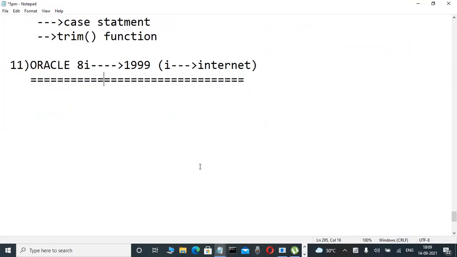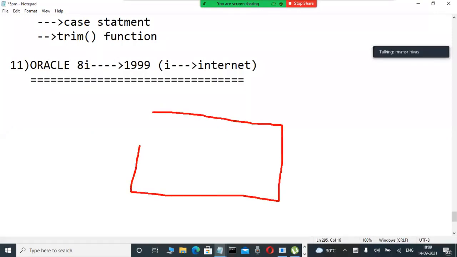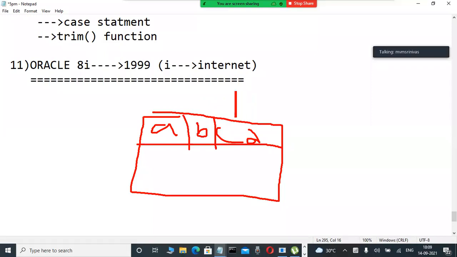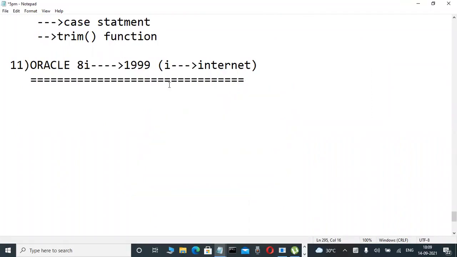Now another concept. Concentrate here. Suppose a table has many columns. In olden days the maximum columns per table was only 255. But from Oracle 8i onwards, the maximum is 1,000 columns per table.